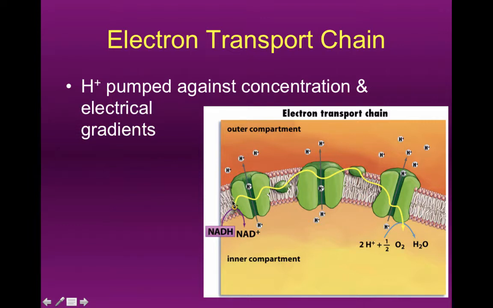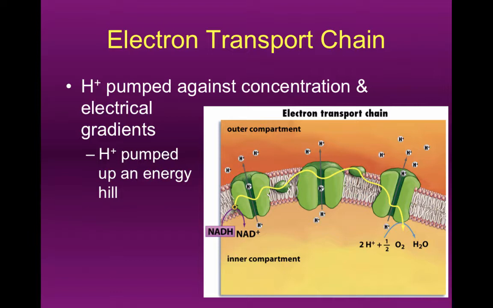And so every time these electrons get to a new acceptor, they give up a bit of energy, and that moves more H pluses from the matrix to the intramembrane space. And so we're creating a very, very steep concentration gradient of H pluses by continuously moving these things out into the intramembrane space. Eventually, these electrons come down here, they hook up with oxygen, they hook up with some H pluses from the matrix. That creates water. Right?